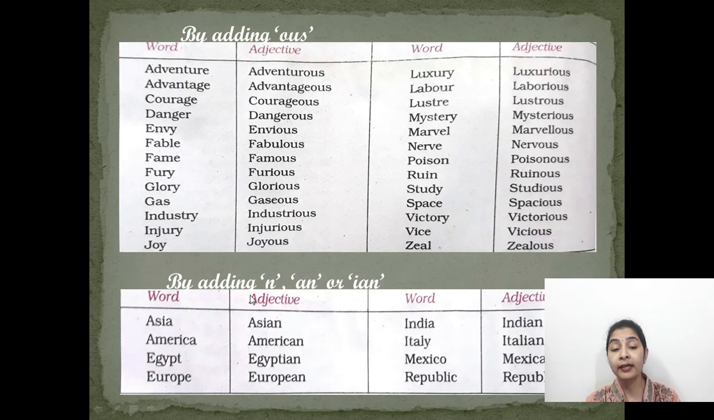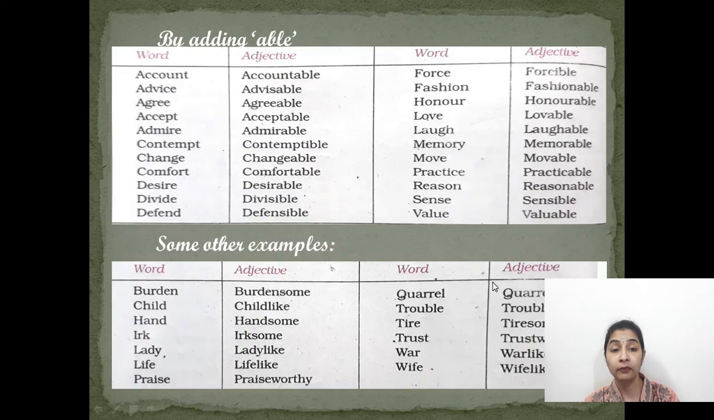Like we can also add only n or ian, like Asia, Asian, Europe, European. Here we are adding an. Here we are adding only n, India, Indian. Then ian, Italy, Italian, Mexico, Mexican, an, republic, republican. So like this, an, ian or n alone can also be added to make a word into an adjective.